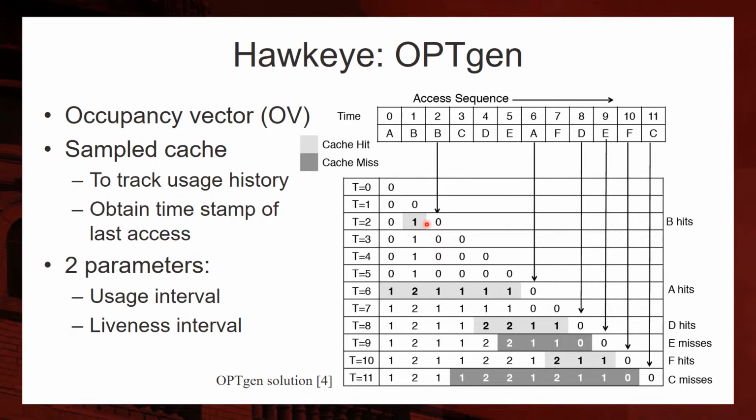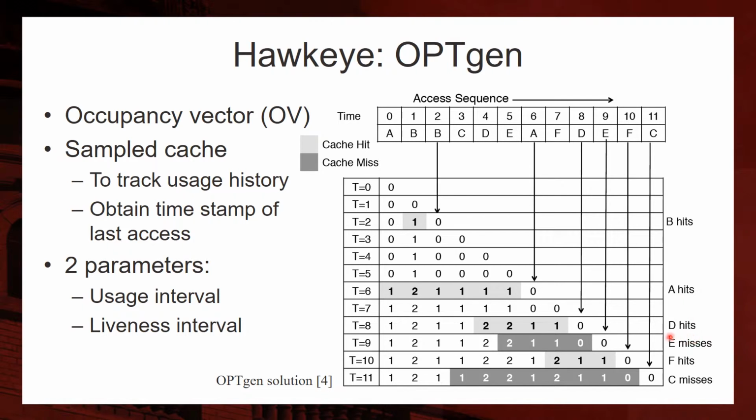We look at all the elements within the usage interval and check that they are less than the cache's capacity. If they are, we conclude that the memory block is a hit and we increment all elements within the occupancy vector and the usage interval. This happens for memory block A and memory block B.